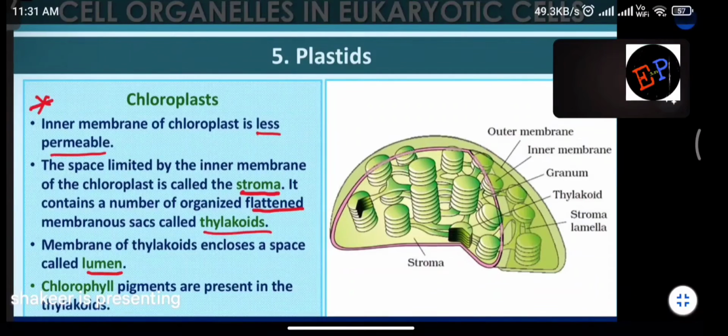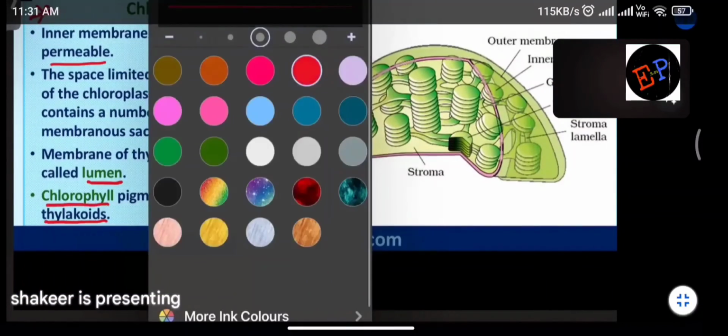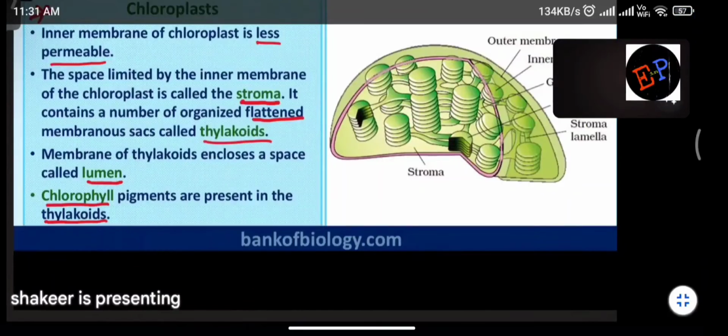So chlorophyll pigments, where they are present, they are present in the thylakoids. Inside the thylakoids, what you have? Thylakoids లోపల ఏముంటుంది? Lumen ఉంటుంది. Lumen లోపల ఏముంటుంది? In lumen only you can find this chlorophyll pigment. Are you able to understand, ma? So first we have, see the sequence I am writing here, ma. This sequence you should not forget.